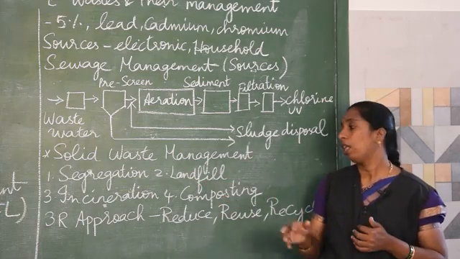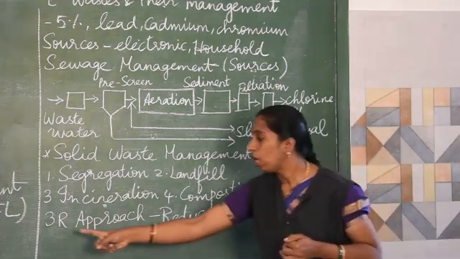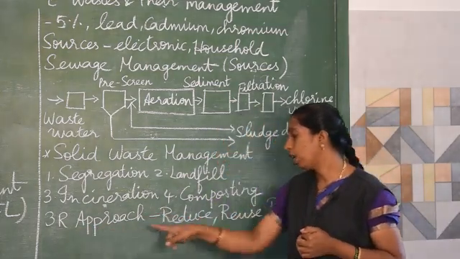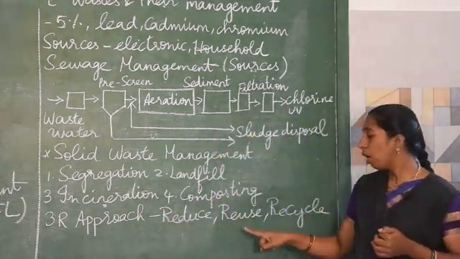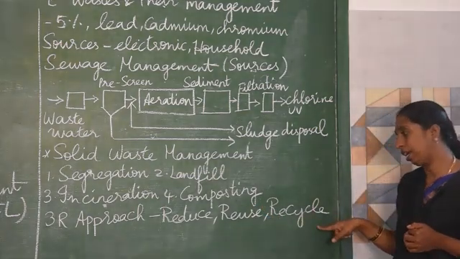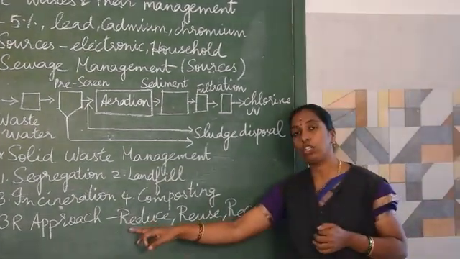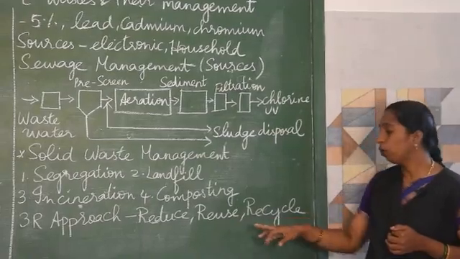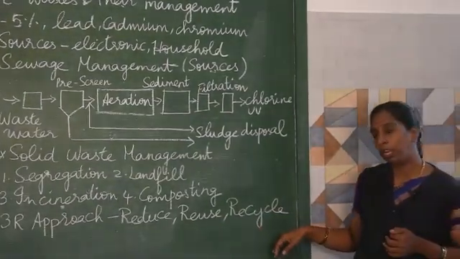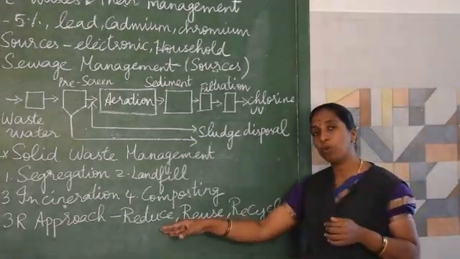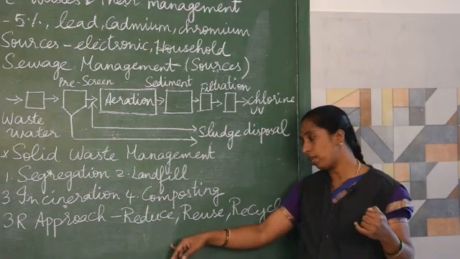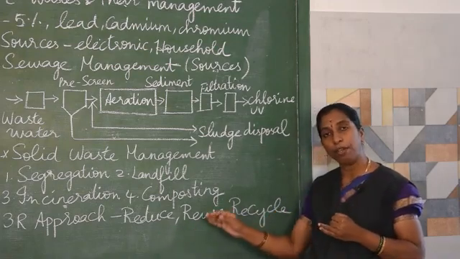Apart from this, there is a 3R approach, that is reduce, reuse, recycle. What is the 3R approach? Reduce, reuse and recycle. So in this 3R approach, we reduce the amount of solid waste, and the waste which can be reused is reused.